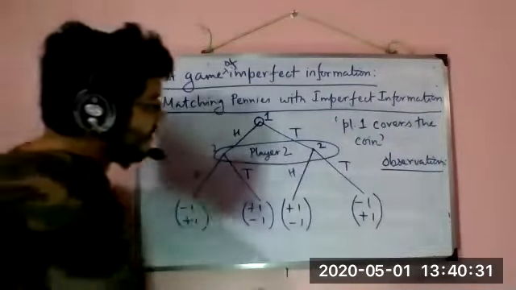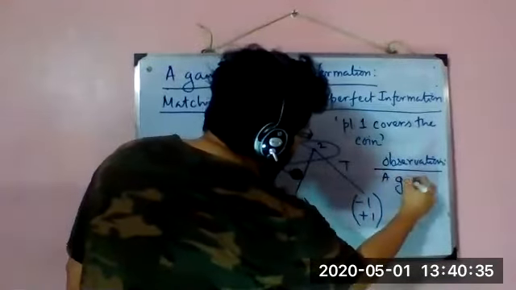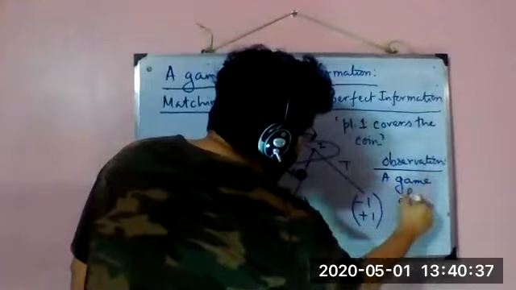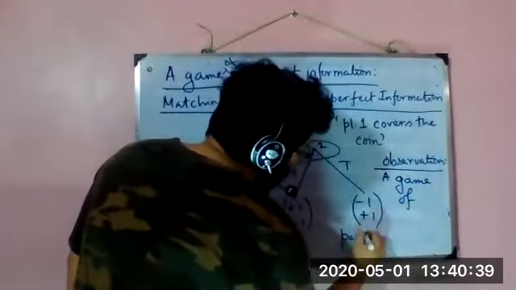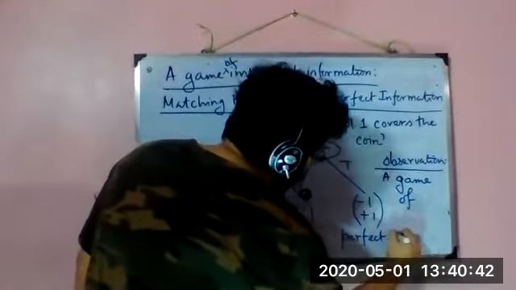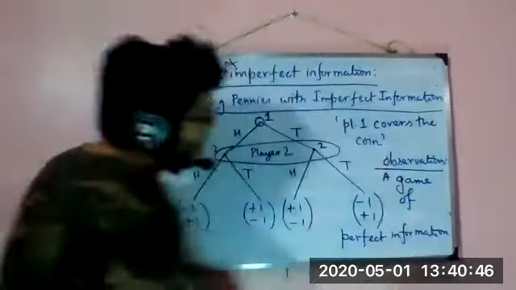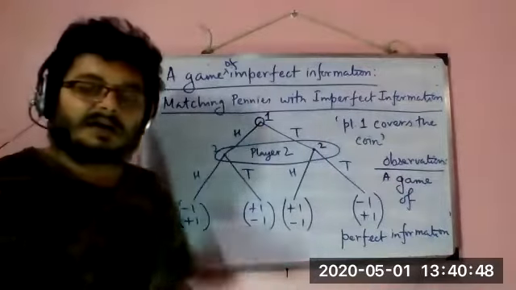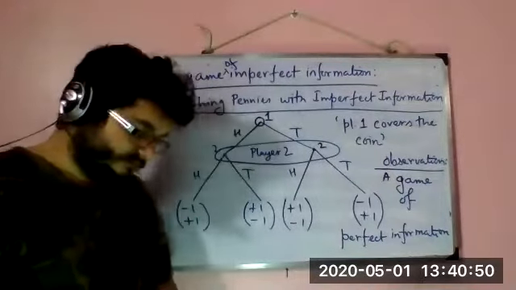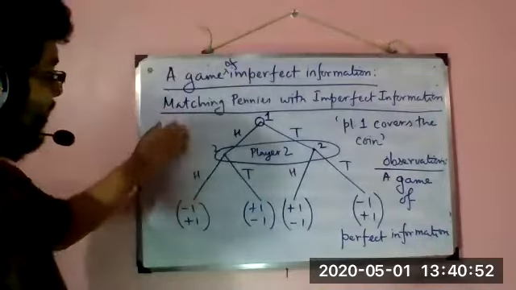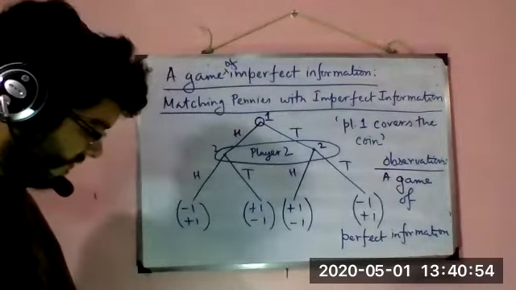So what is a game of perfect information? It is a game where all information sets are singleton. And when they are not, they give us a game like this.